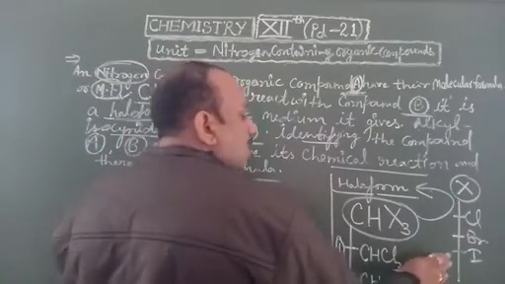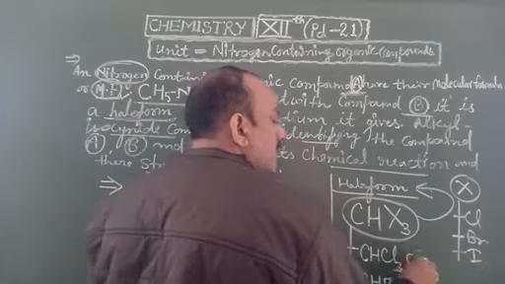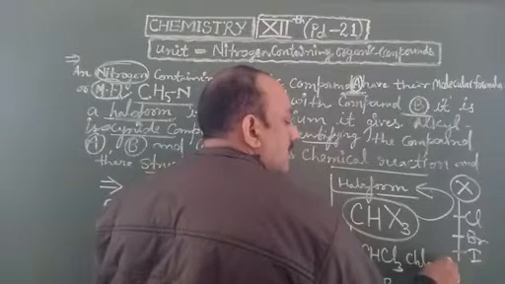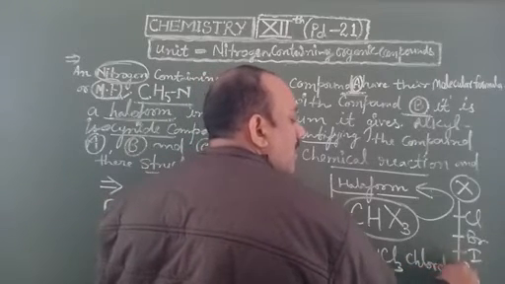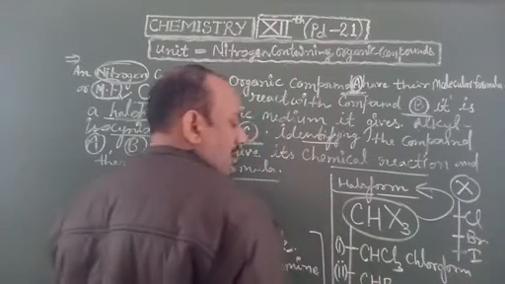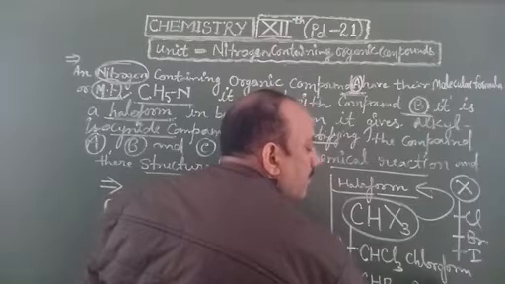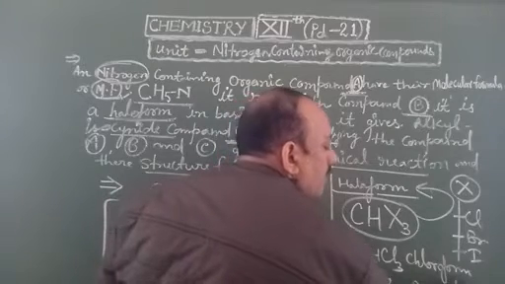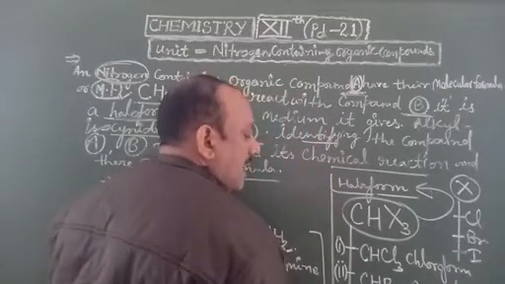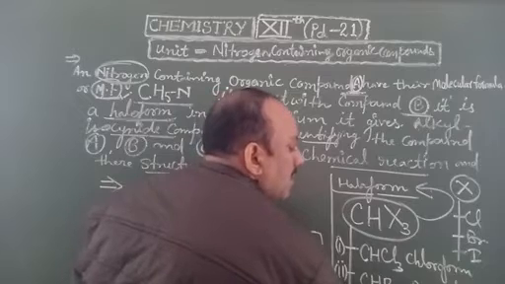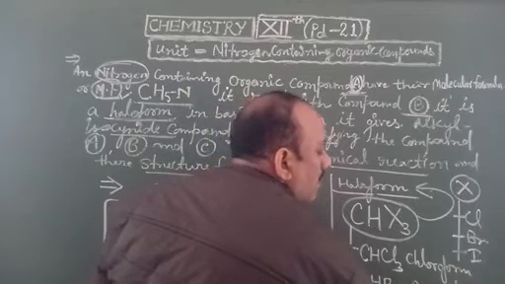CHCl3 is known as chloroform, because chlorine is available; CHBr3 is known as bromoform; and the last one, CHI3, is known as iodoform.